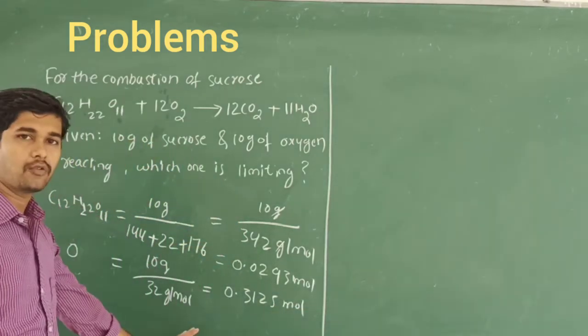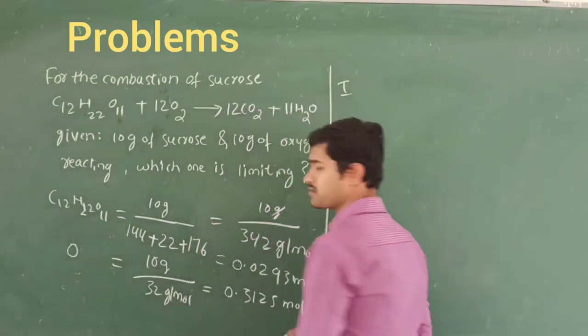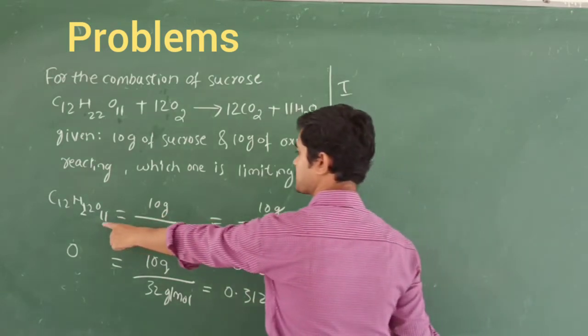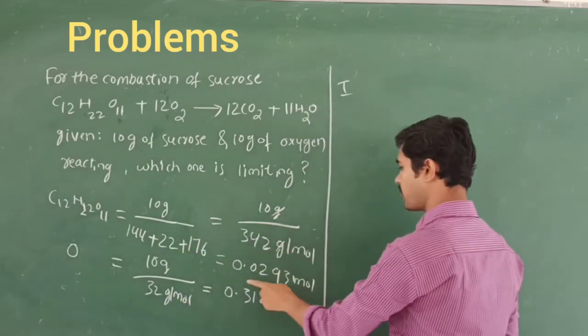So now we are going to follow the rules. Our first rule says that we should write all of the moles. So first we should look at the first bracket, that is sucrose. How much has been given?